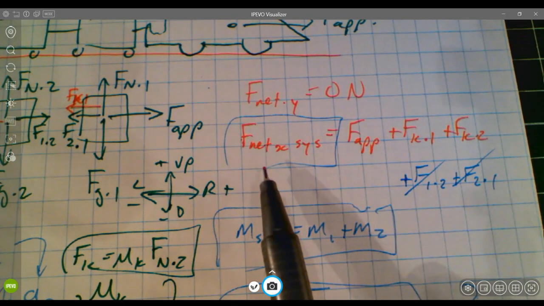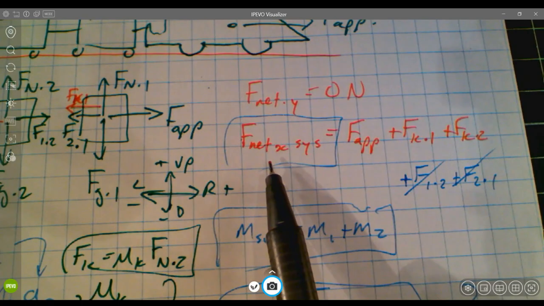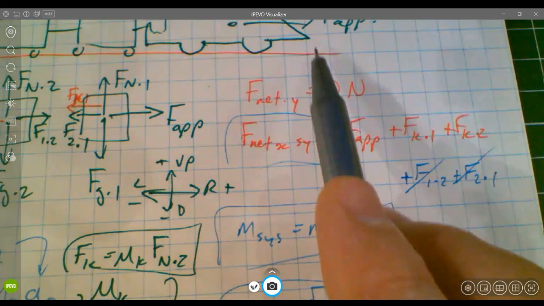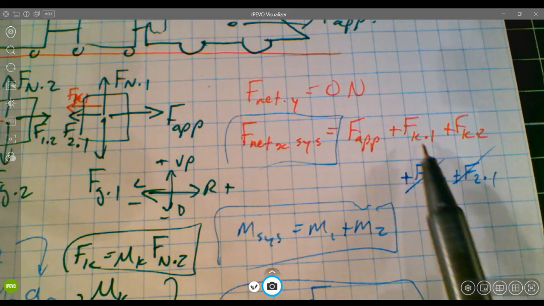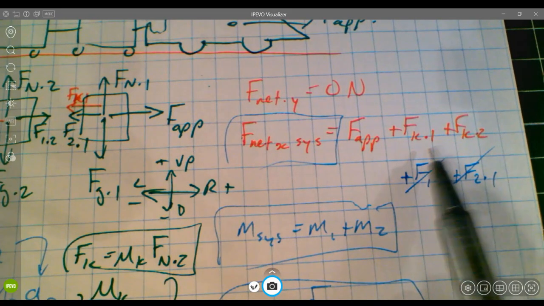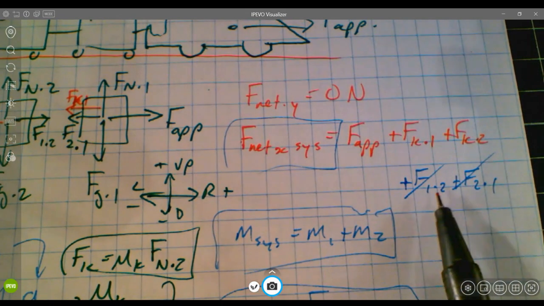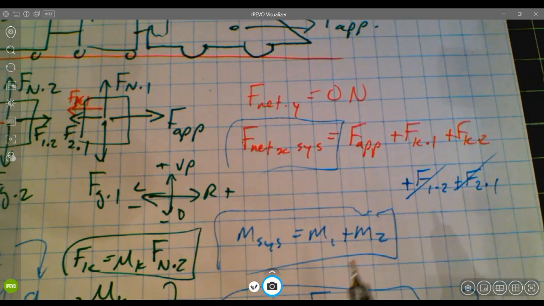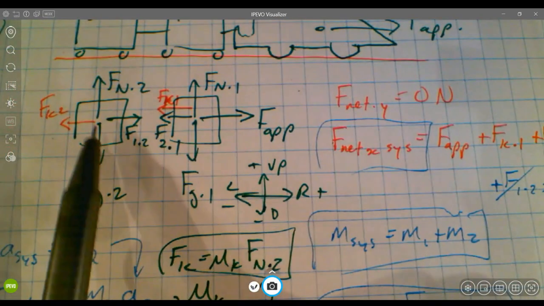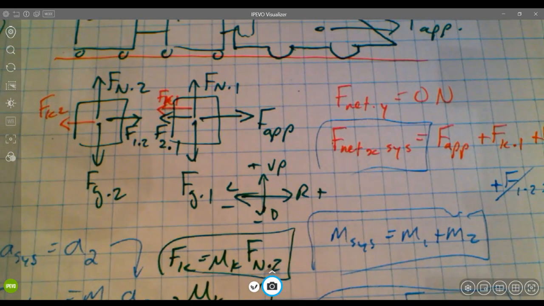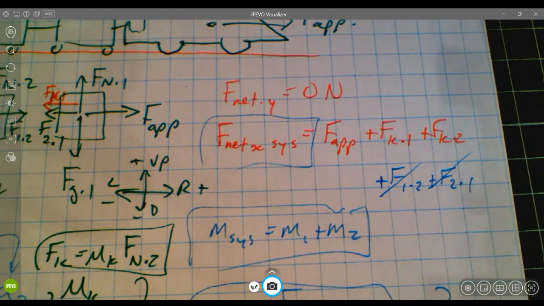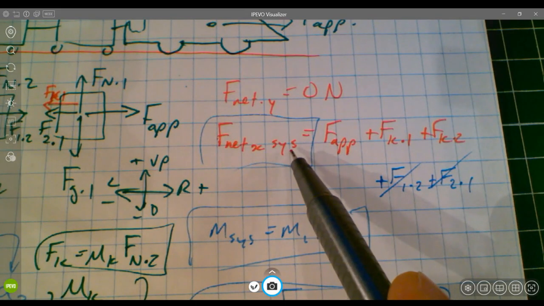And then we say in the x direction, the F net for this system in the x direction would be equal to the applied force supplied by the train engine, Fk acting on car 1, Fk acting on car 2. And you could say plus force of 1 on 2 plus force of 2 on 1, because yeah, they are in the horizontal. If I look back over here at the free body diagrams, they're a part of the F net. But since they're equal but opposite, these internal forces are always going to cancel each other out when we're talking about the net force for the whole system.